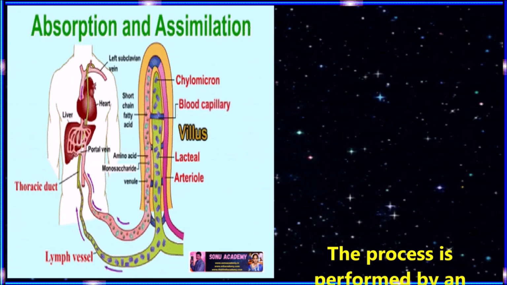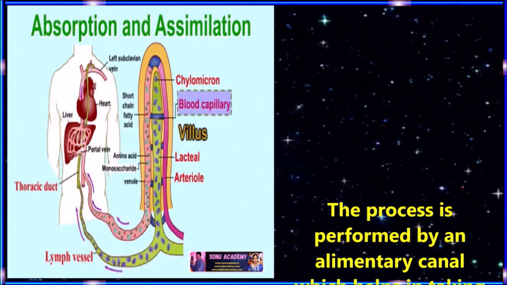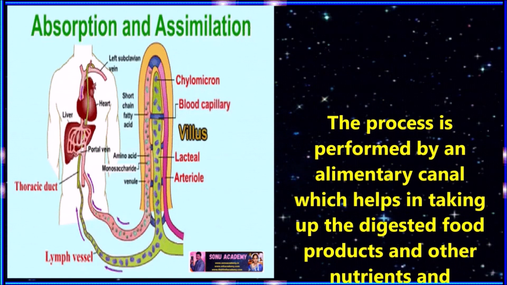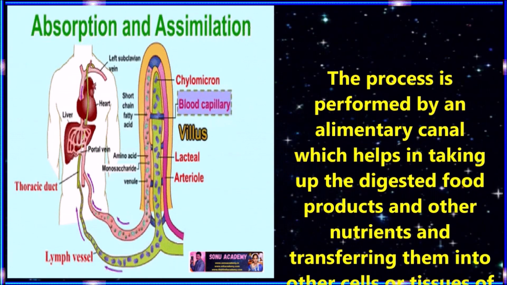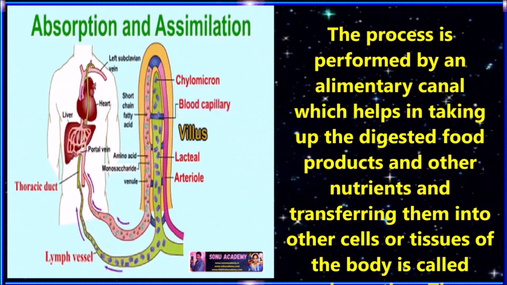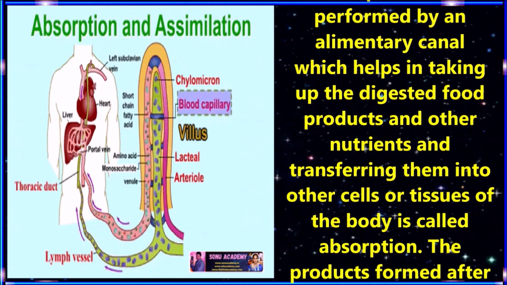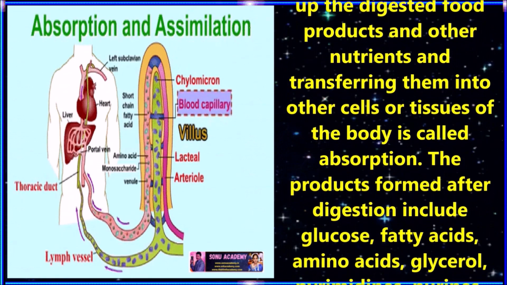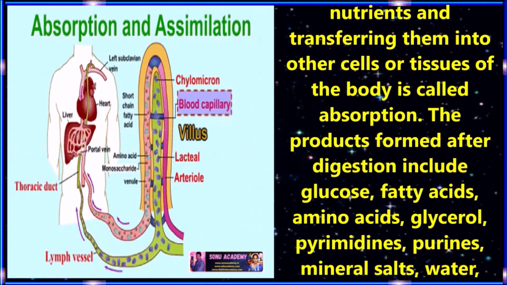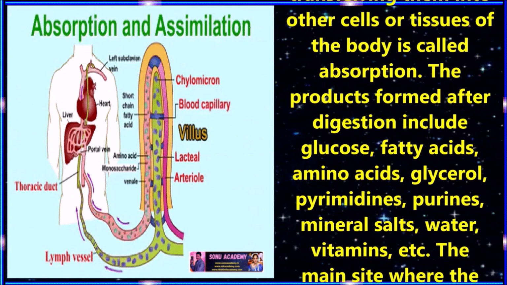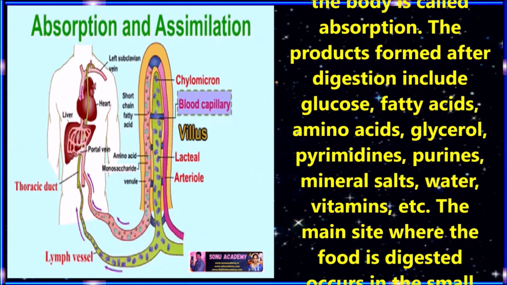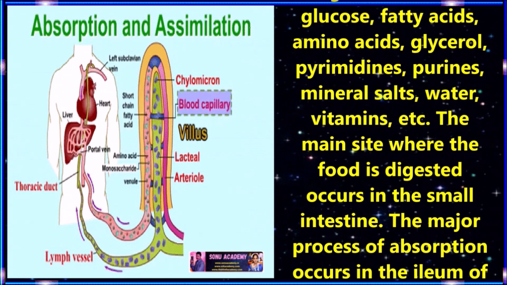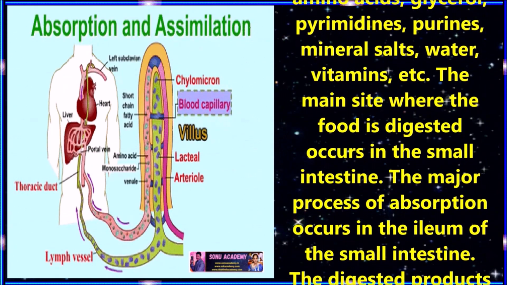Children, let us discuss absorption of food. The process performed by the alimentary canal, which helps in taking up the digested food particles, food products and other nutrients and transferring them into the cells or tissues of the body, is called absorption. The products formed after digestion include glucose, fatty acids, amino acids, glycerol, pyrimidines, purines, mineral salts, water, vitamins, etc. The main site where food is digested is the small intestine.